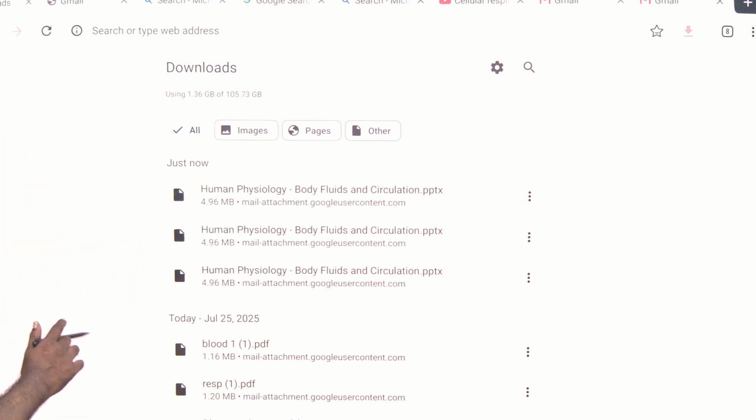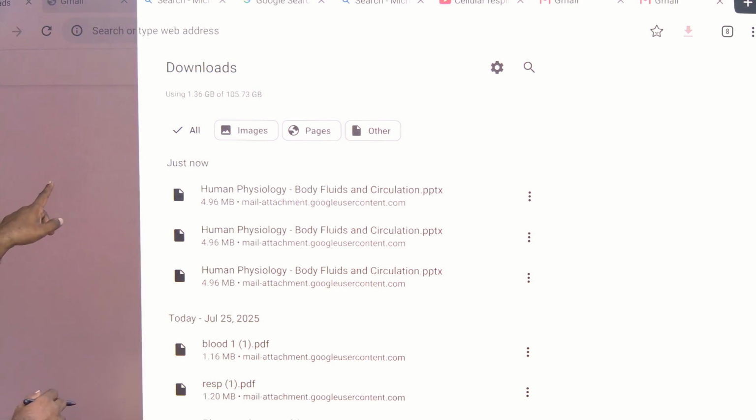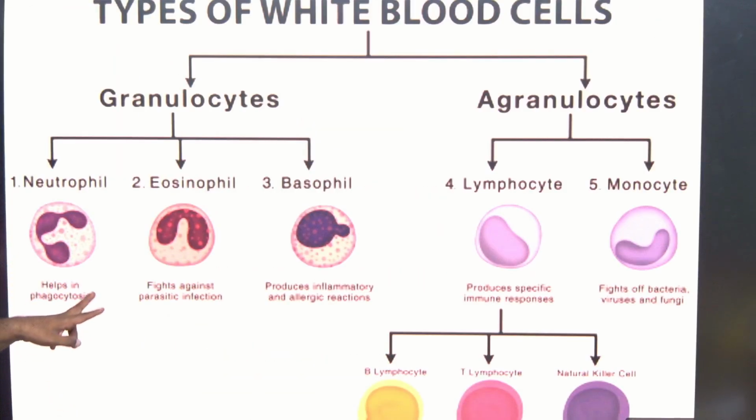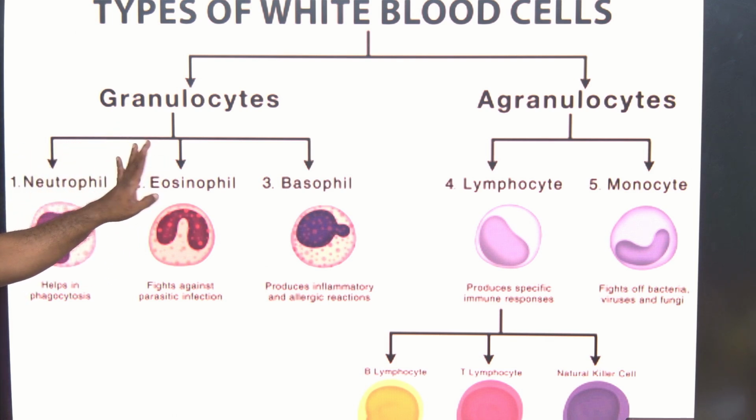See, once again, remember, human physiology we have to practice more than any chapter. Compared to other chapters, this is the only chapter where we have to spend more time. See, ecology and rDNA technology are kind of conceptual and memorized. Molecular basis and genetics are completely conceptual. But this is the chapter that is conceptual plus informative, so you have to remember a lot of information. By that we can crack it.